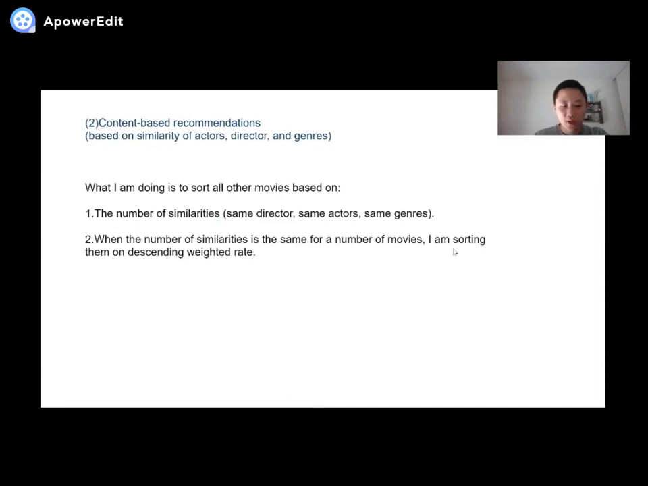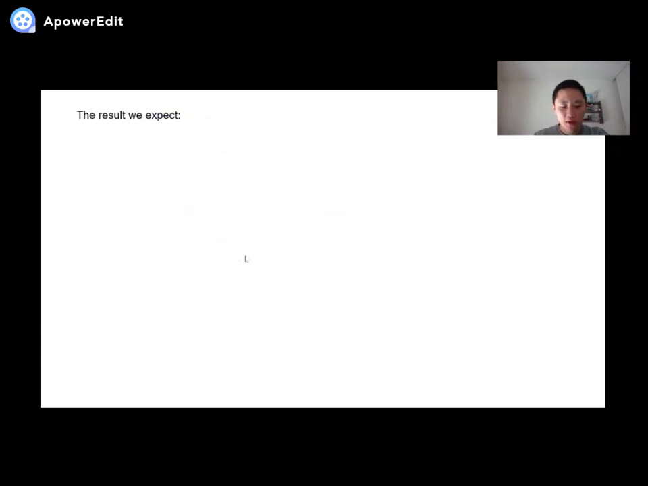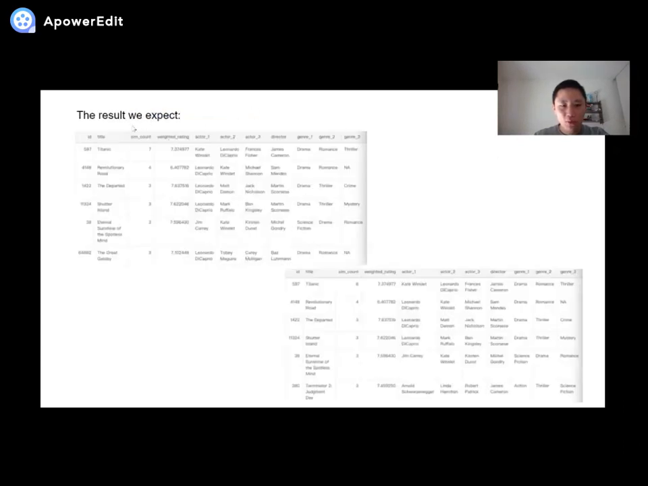And the second one is content-based recommendations. In these recommendations, I composed a function that recommends 5 similar movies for a movie. All these movies are chosen based on the number of similarities. And when the number of similarities is the same for a number of movies, I'm sorting them by descending weighted rating. And finally, we would like to get a table like that.